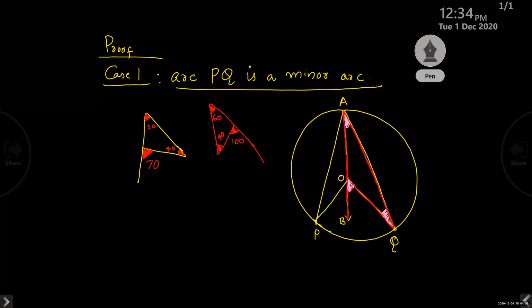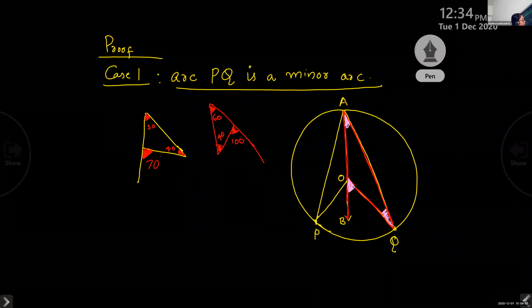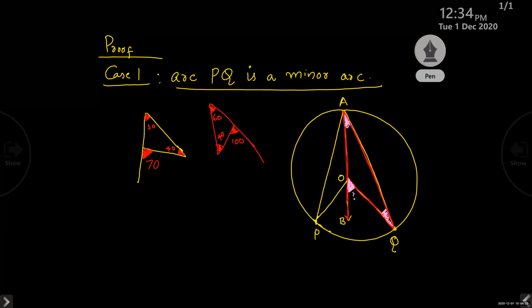Now, can you tell the exterior angle's name? What is the name of this angle? Angle BOQ. Okay.